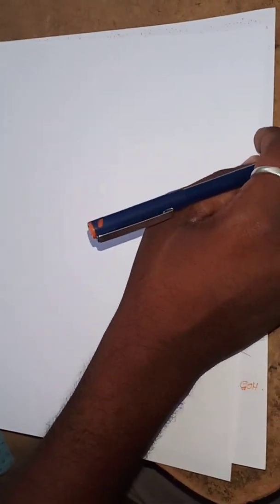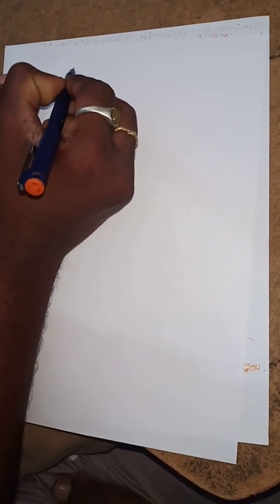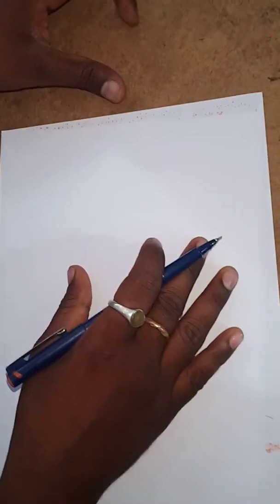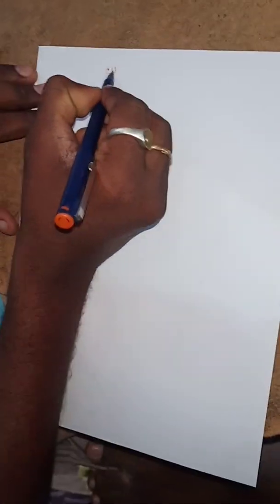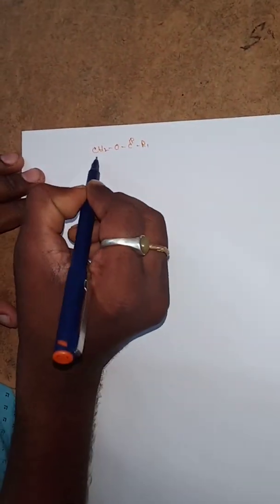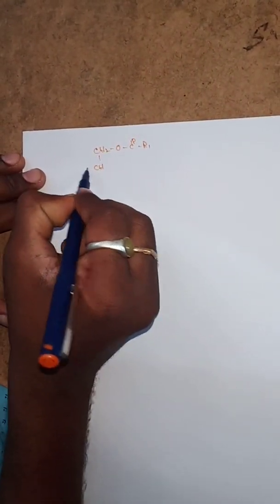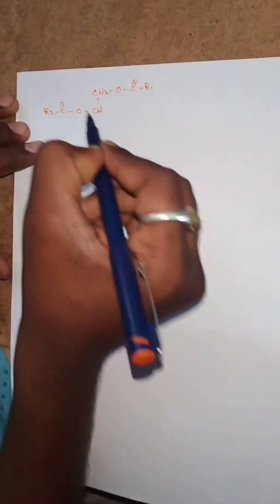CH2O, C double bonded O, R1. The next one, CHO, C double bonded O, R2.